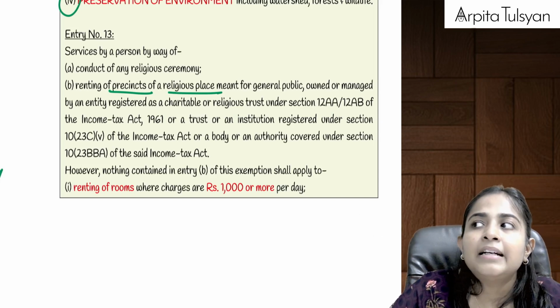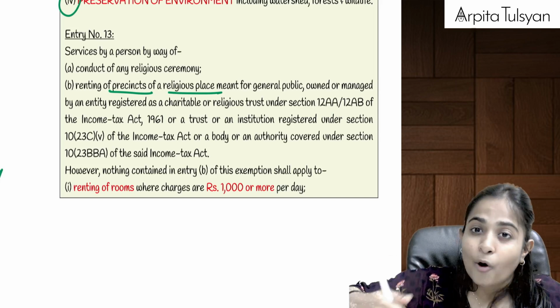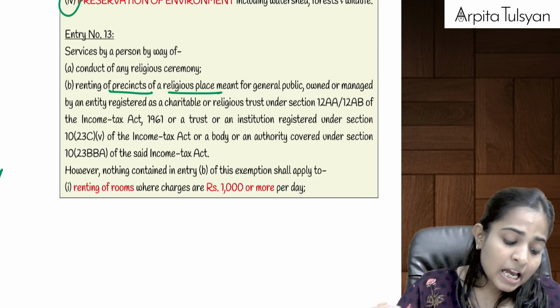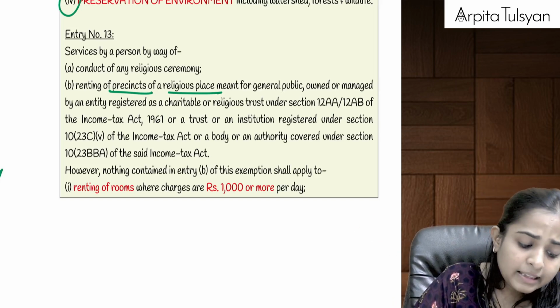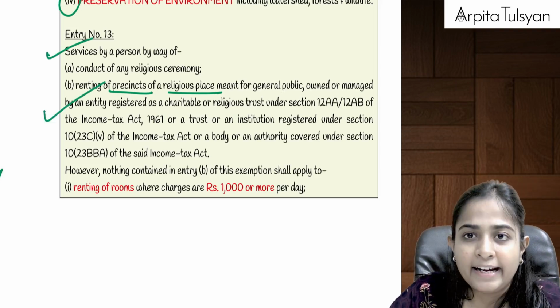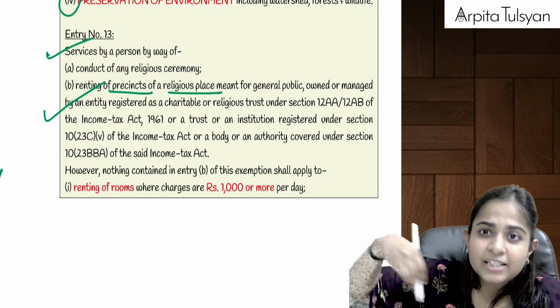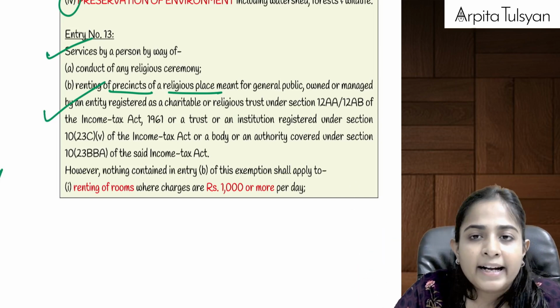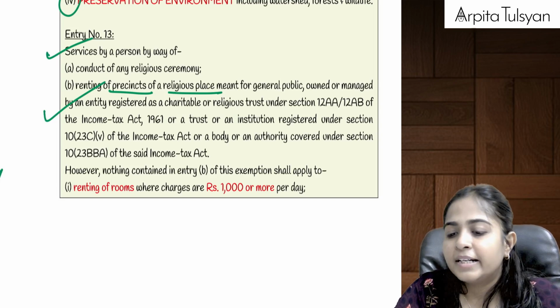So can we say that the trust or the institution will give this on rent to the public? Yes. So now they are telling that this service of giving on rent, not the religious place but the presence of the religious place, giving on rent is also exempt from GST, but it is conditional.